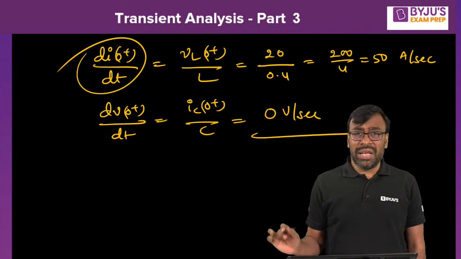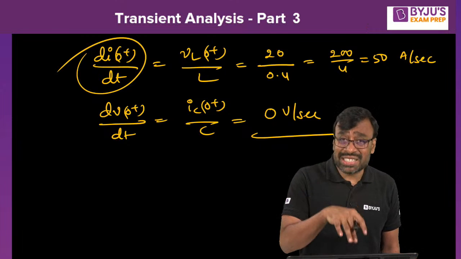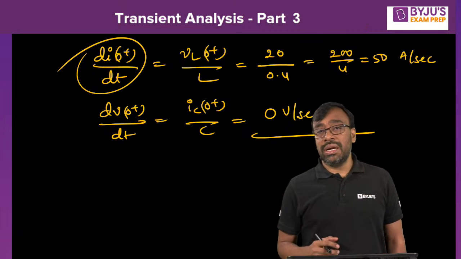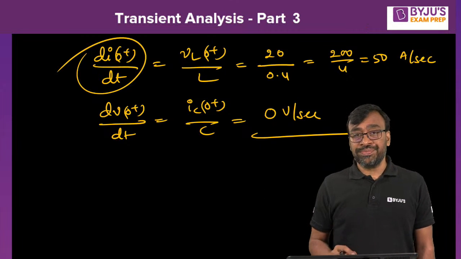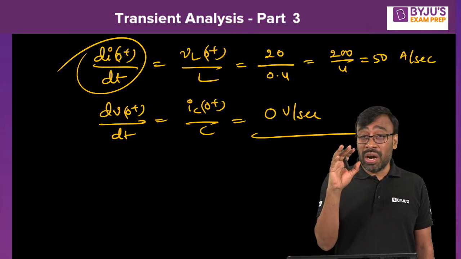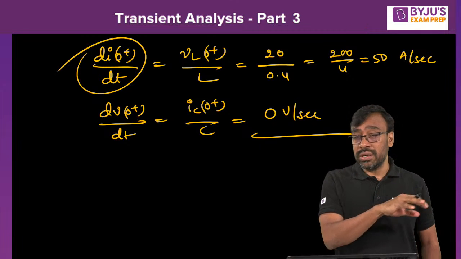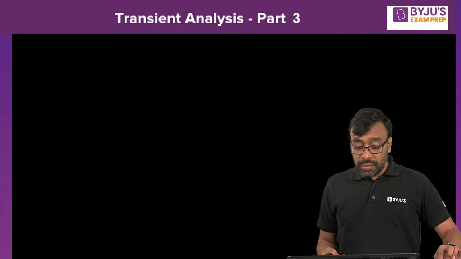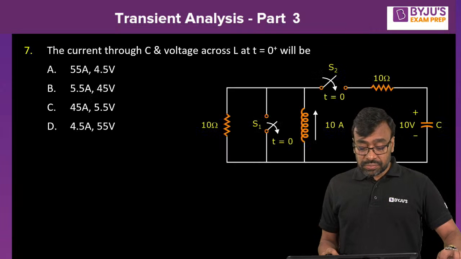This is how you simply solve the problems. Very easy to solve. I'm telling you, transient analysis is very easy if you understand the t equal to 0 plus equivalent at every stage. That is very important. The table that I discussed earlier is very important. Okay, well, now coming to the next problem.